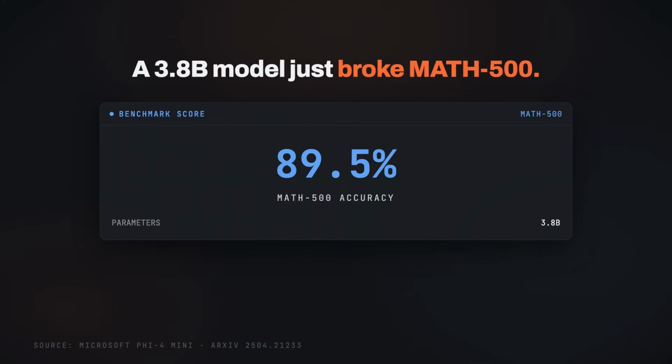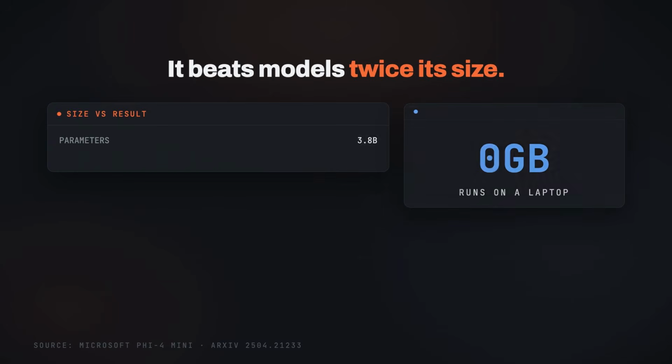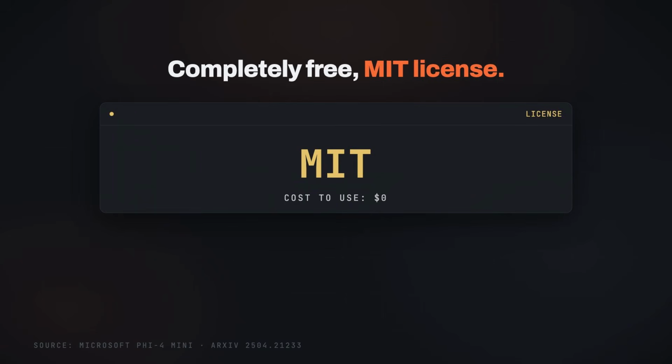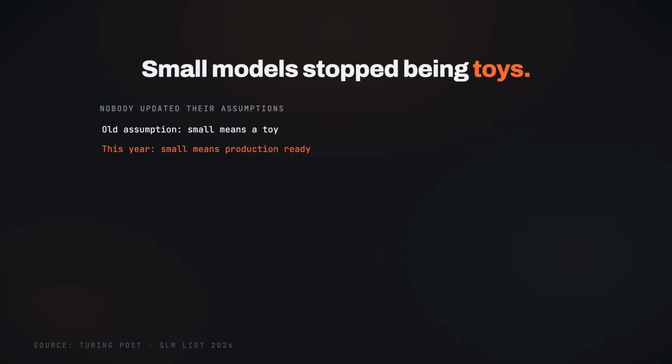A 3.8 billion parameter model just scored 94.6% on Math 500. It beats reasoning models twice its size, and it runs on a laptop with about 5 GB of memory. And also it's completely free under an MIT license. Small language models stopped being toys sometime in the last year, and almost nobody updated their assumptions.